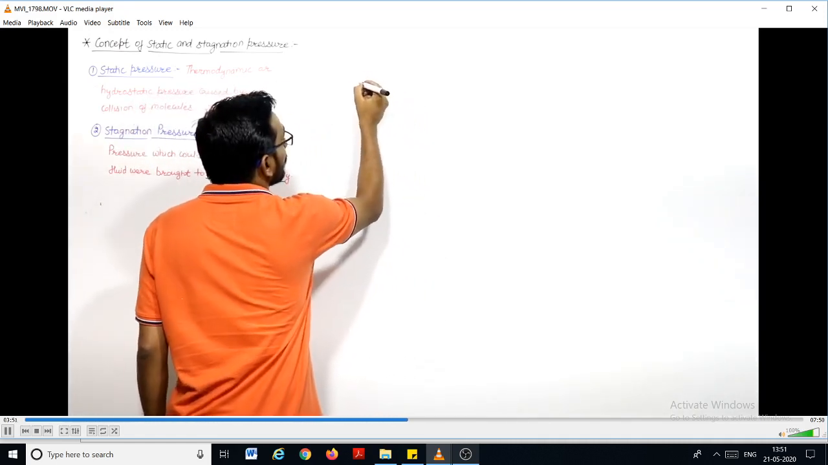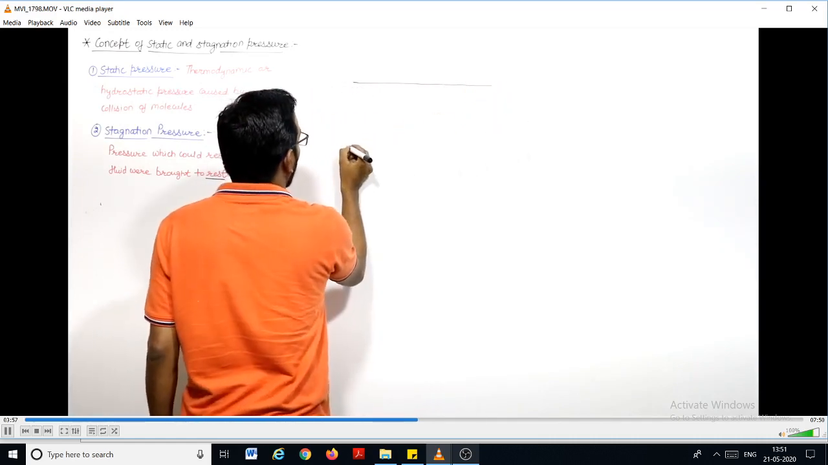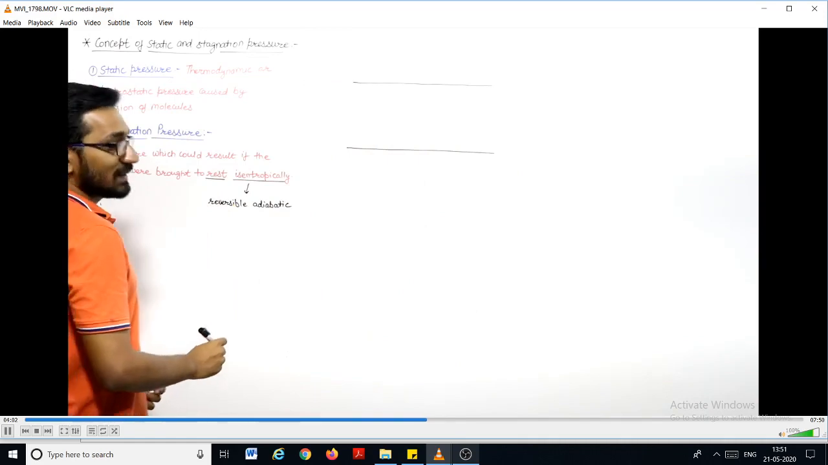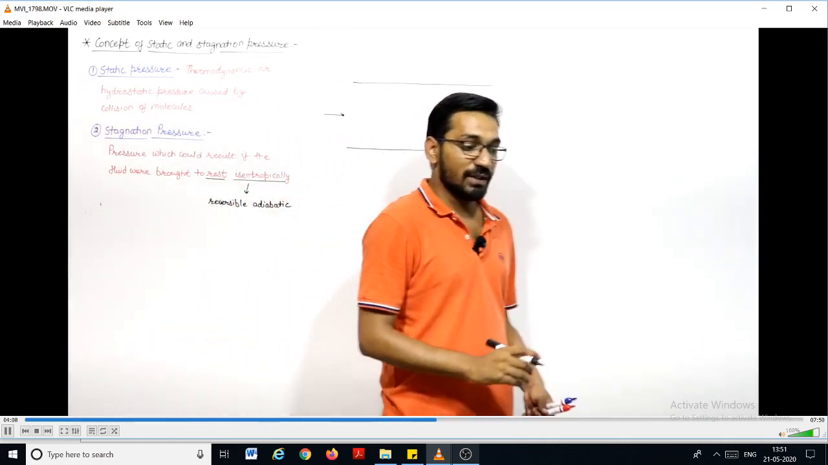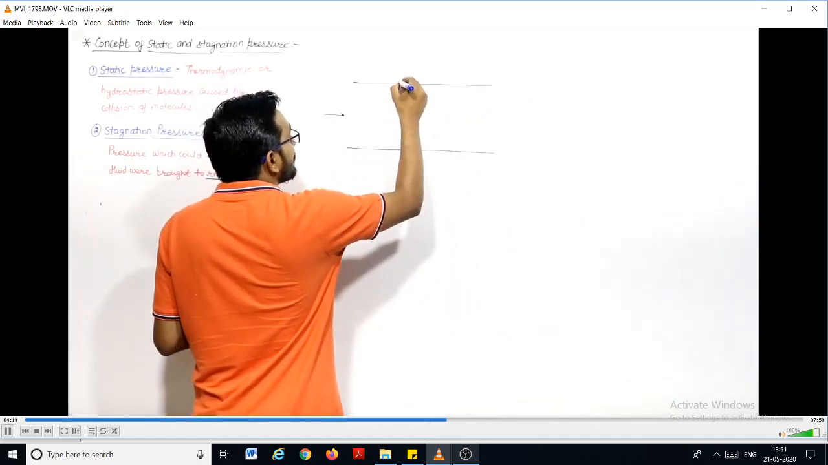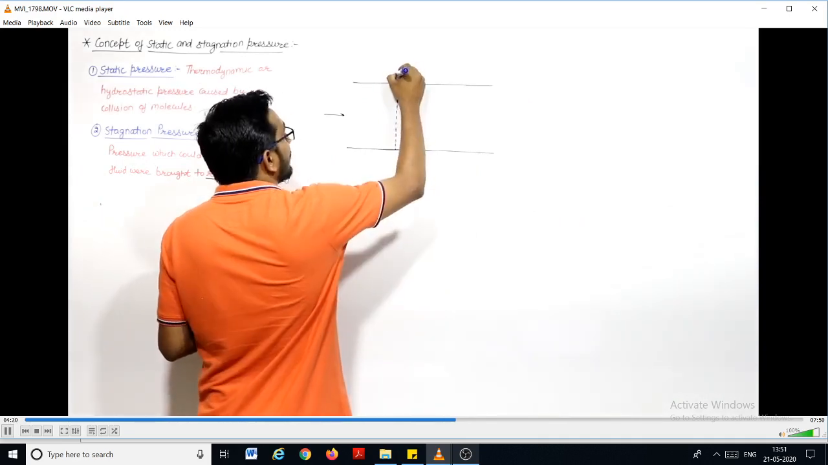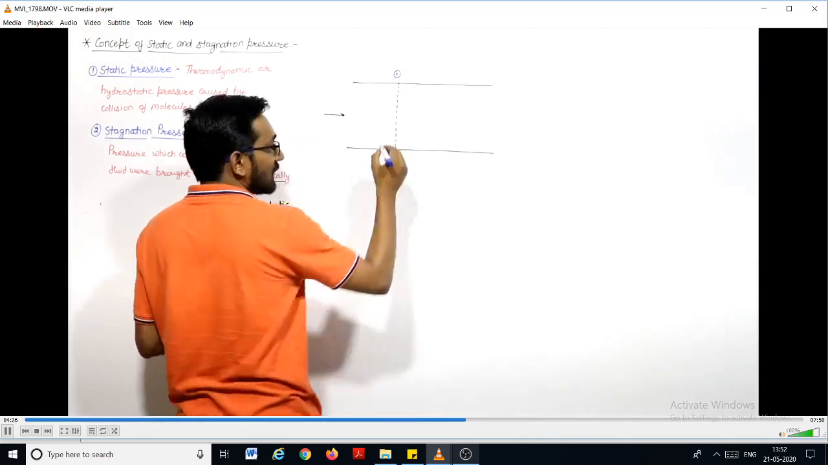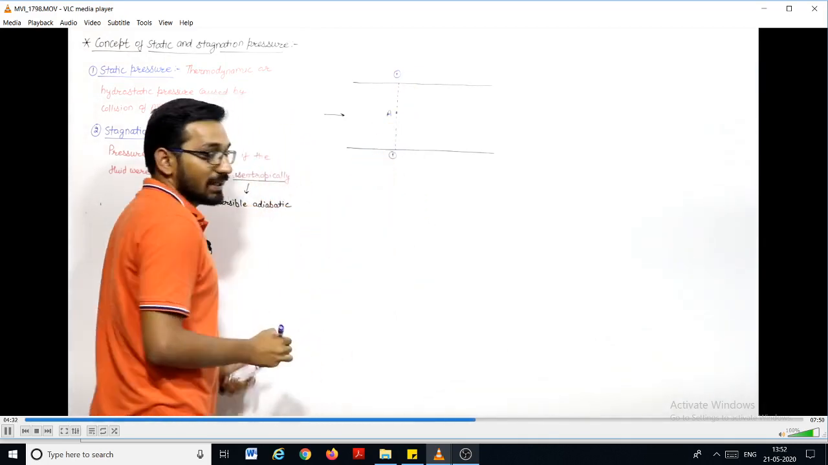Suppose in this pipe, I can say that fluid is flowing in this direction. In this pipe, the fluid is flowing in this direction, and let us say I consider a section 1,1 at this point, right? And on this section 1,1, let us take a point A.